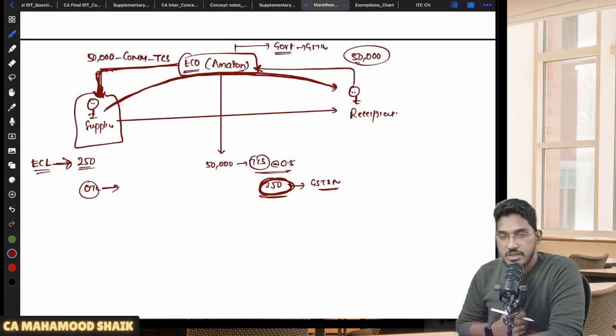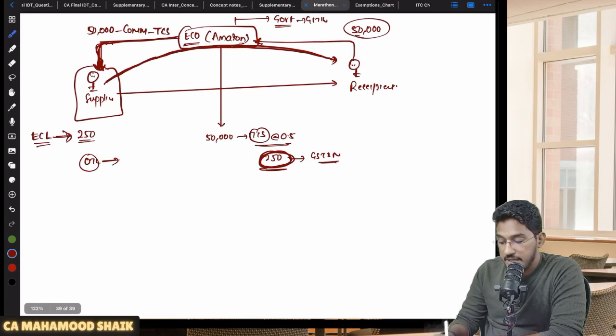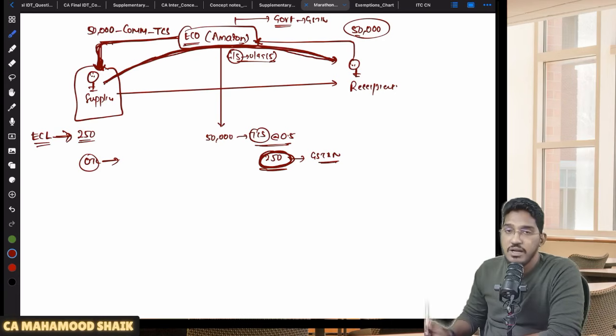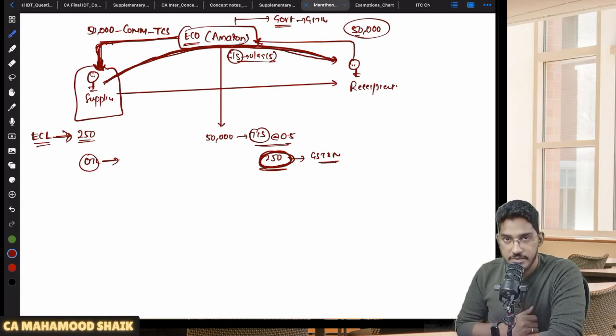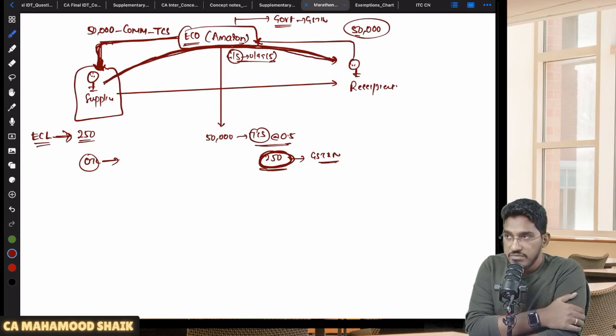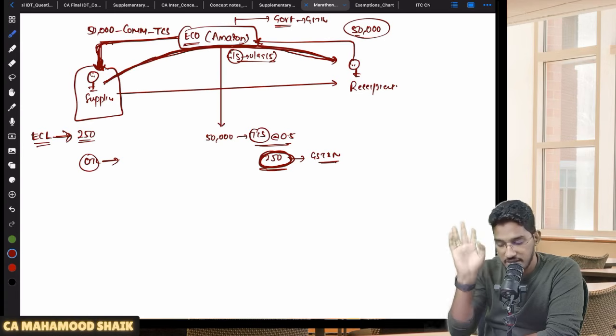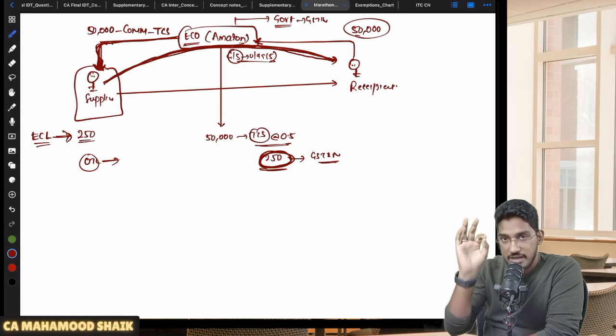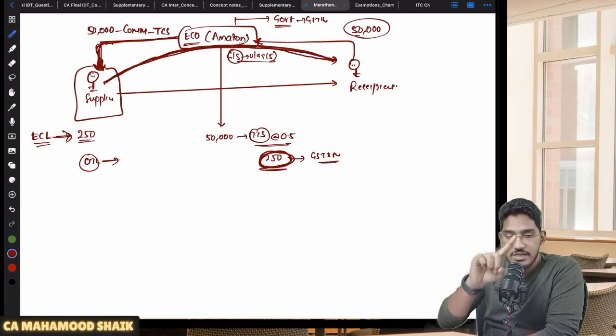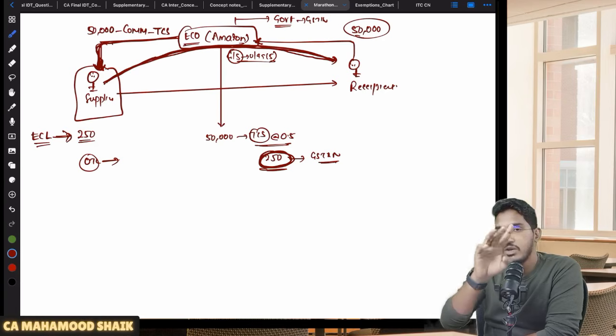So this is the whole concept of TCS under section 52. Whenever a supplier is making a supply of goods or services, not just goods, even services, but services other than those notified under section 9(5), on that TCS will be collected. The services notified under 9(5) we have already covered in the charge of GST chapter. Initially 5 used to be there, 1 was added to the list recently, so 6 services are there. If those 6 services are supplied through the e-commerce operator, TCS will not be collected.